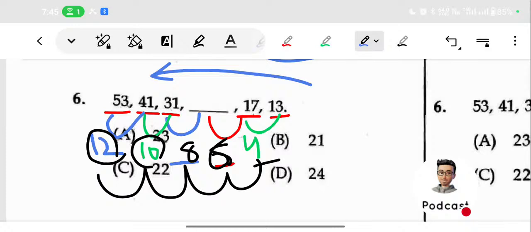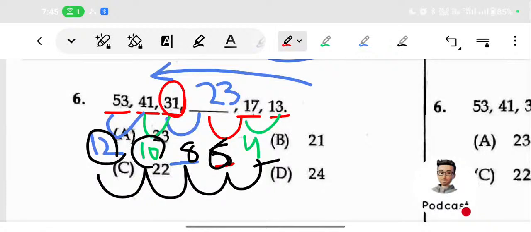Just follow the same pattern and check whether it is correct or not. So 17 plus 6 means 23. Then 23 plus 8, that is 31. So that particular pattern is correct.